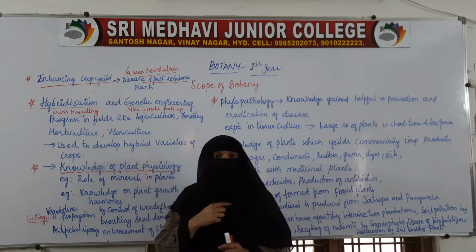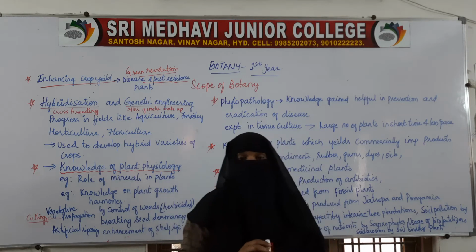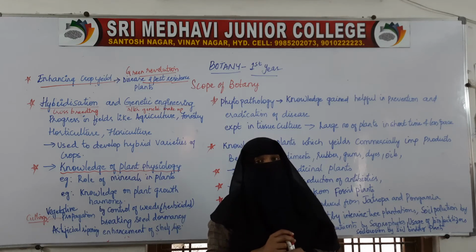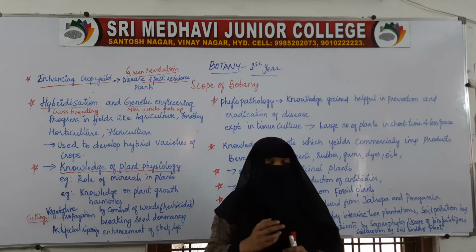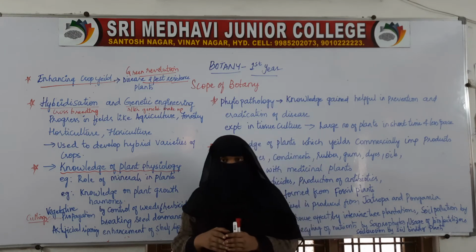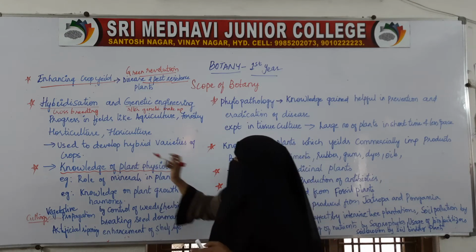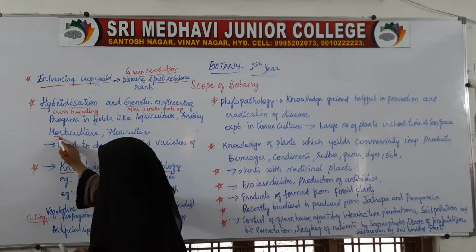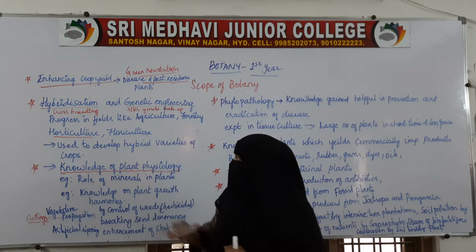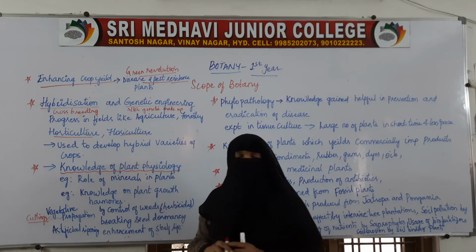we can show progress in the field of agriculture and horticulture. Agriculture is the growing of crops, crop plants. Horticulture is the development of gardens, and floriculture is the cultivation of flowers.